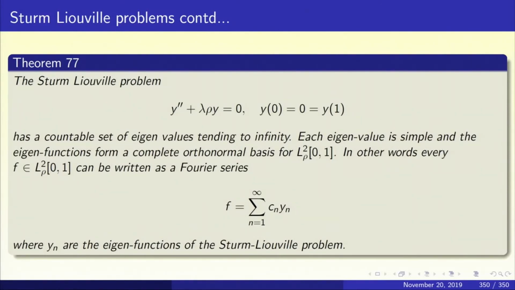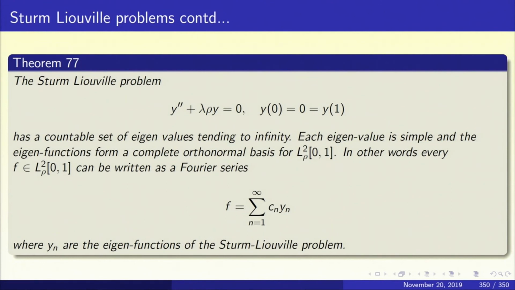The Sturm Liouville problem y double prime plus lambda rho y equal to 0 with y of 0 equal to 0 and y of 1 equal to 0 has a countable set of eigenvalues tending to infinity. Each eigenvalue is simple, and the eigenfunctions form a complete orthonormal basis for L2 rho of 0, 1.